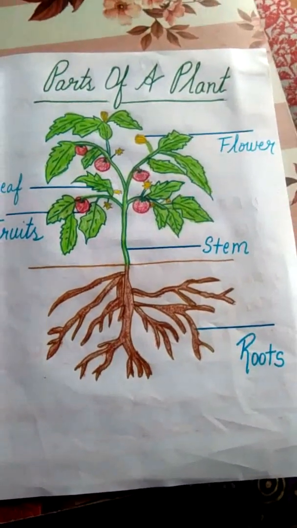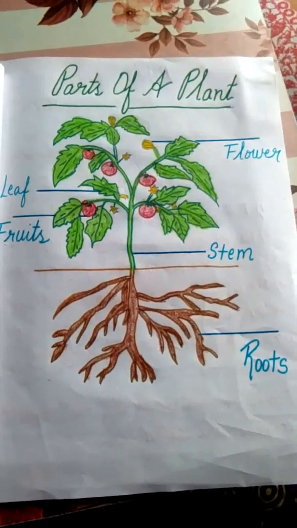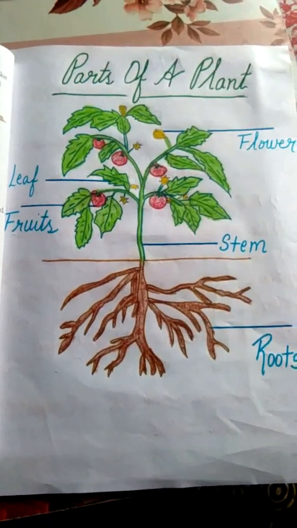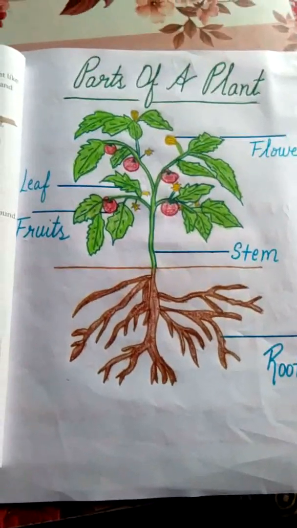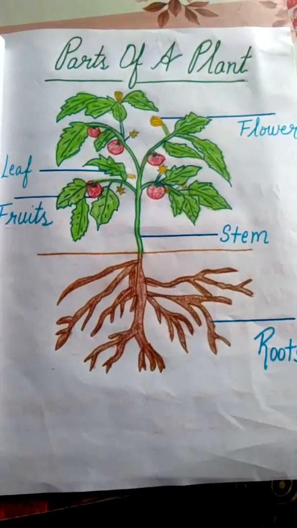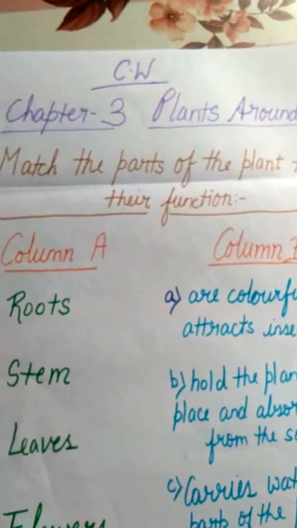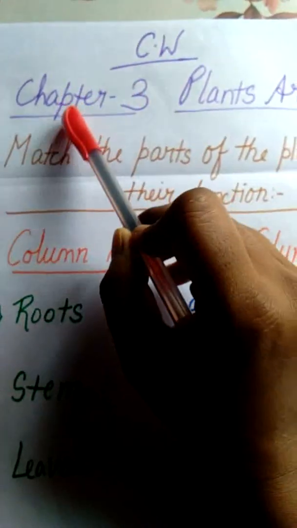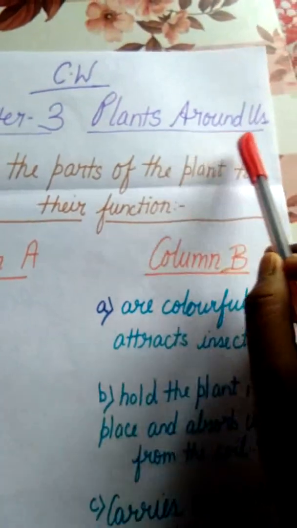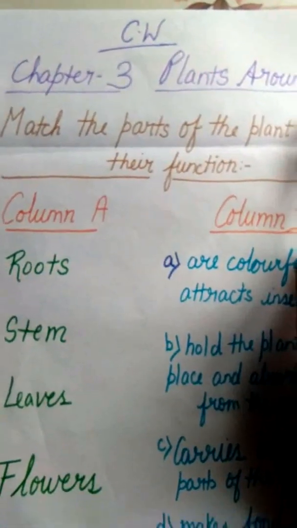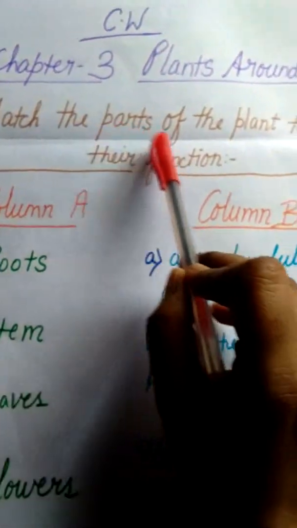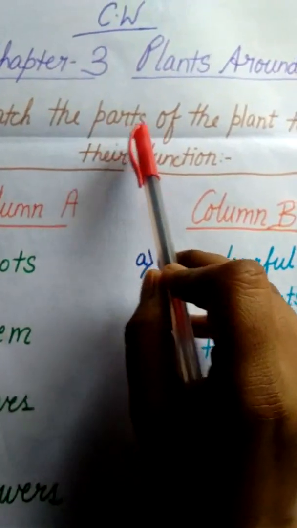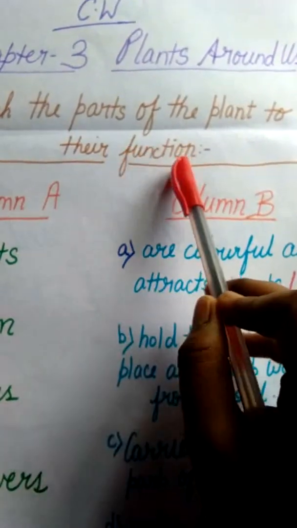Now children, open your classwork. Open your notebook. We will do the classwork. Be ready. Put your classwork in your copy. Chapter 3, Plants Around Us. What is the classwork? Match the parts of the plant to their function.